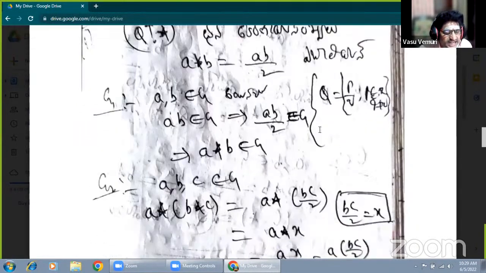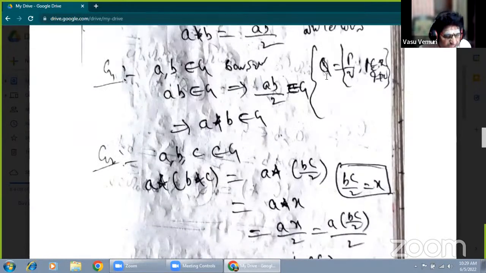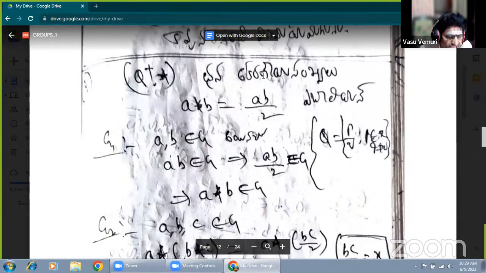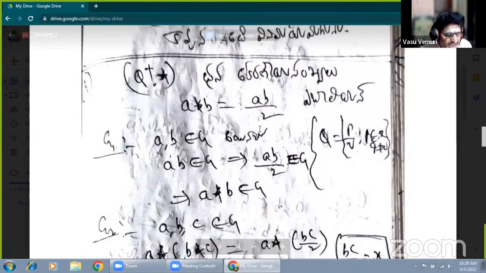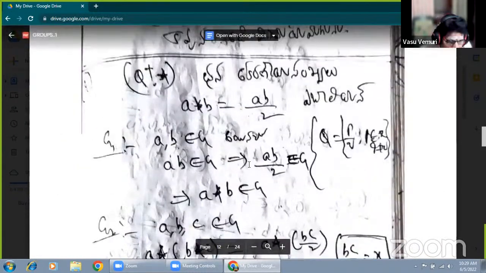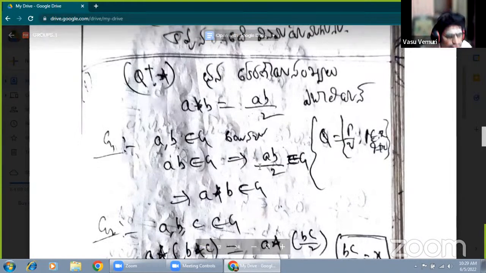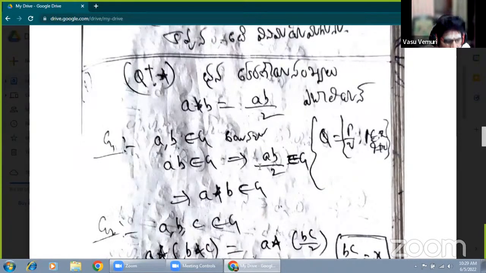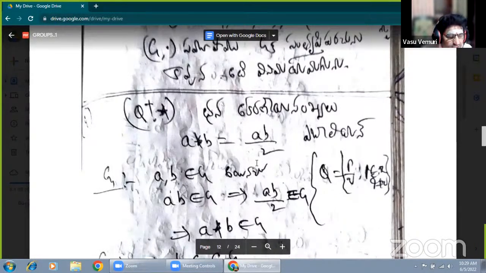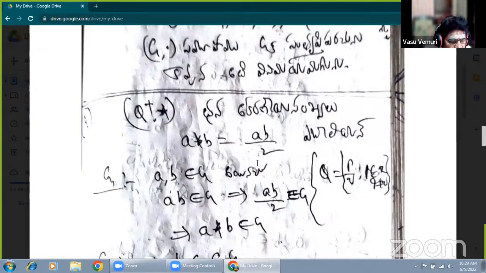What is the rational number form? Here the rational number form is Q equals P by Q form. Now the given relation is AB by 2. This problem was explained in the last session, but I have to repeat it once because it is 2 or 3 minutes to 10:30 and some other students have joined.